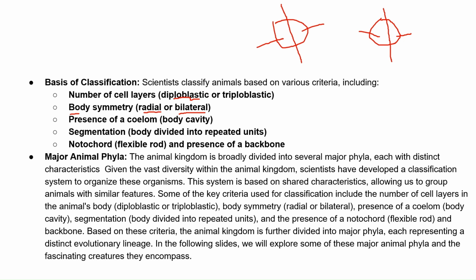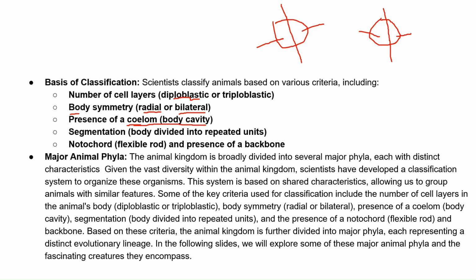Presence of coelom. Coelom means body cavity. Animals which have a body cavity are called coelomates, those which do not have a body cavity are called acoelomates, and animals in which the mesoderm is present as scattered pouches are called pseudocoelomates. As we mentioned earlier, there are three germ layers: ectoderm, endoderm and mesoderm. Segmentation: the body is divided into repeated units, for example earthworm.